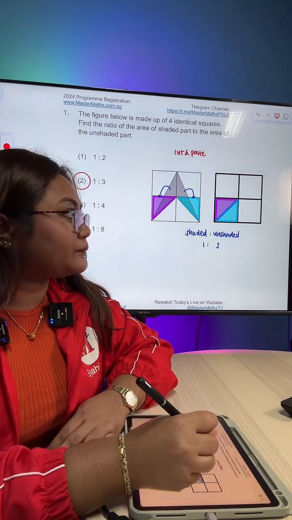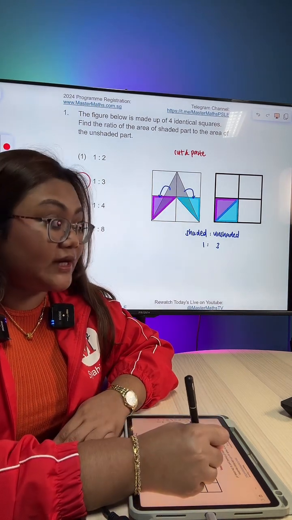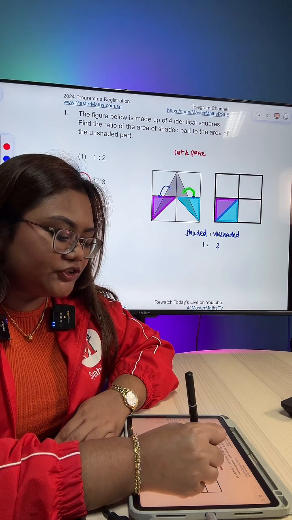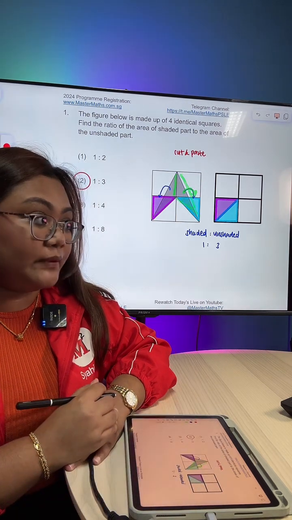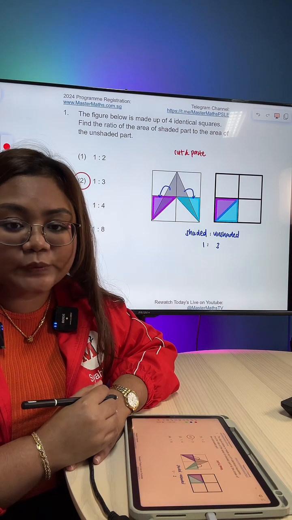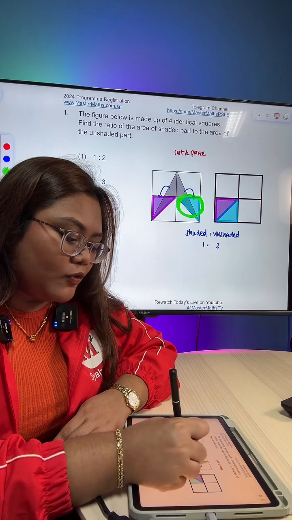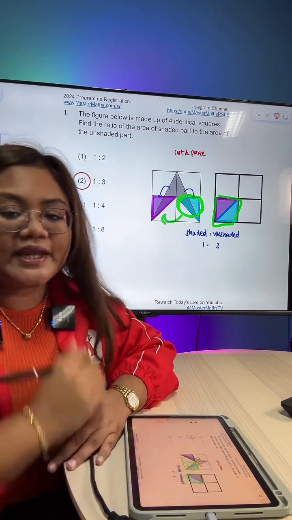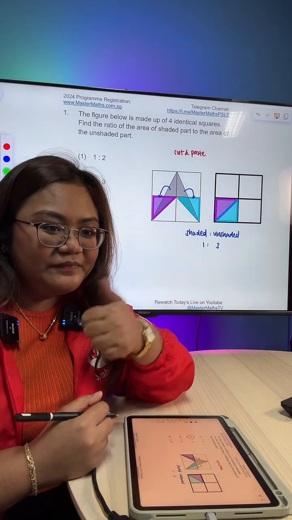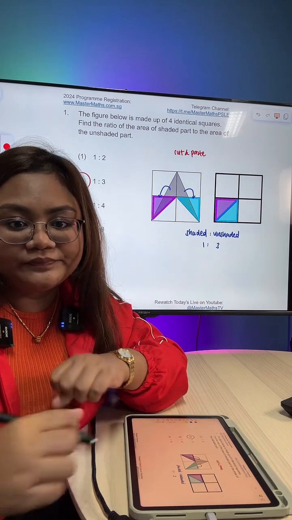that is shaded. And then I will cut another part of this triangle on the right side and paste it below to give me another half of the square that's shaded. Alright, and then all I'm doing is shifting the blue one over to form one full square that is shaded. Okay? All clear?